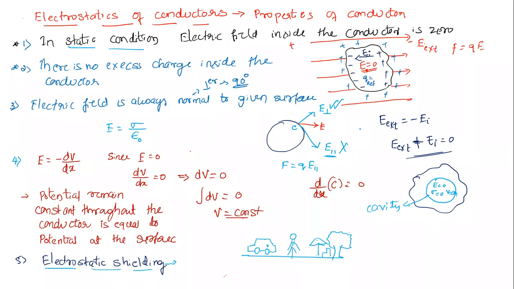Of course, what someone said is correct. We need to sit inside the car, the safest place. Look, the outer body of this car is made of metal conductor. Whatever excess charge is there will stay on the outside of the conductor, so there is no excess charge inside.